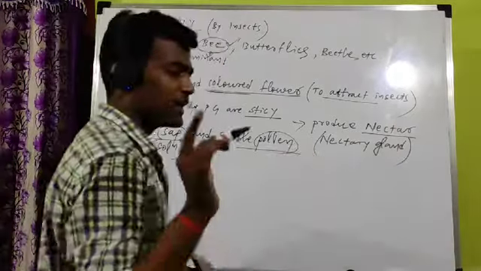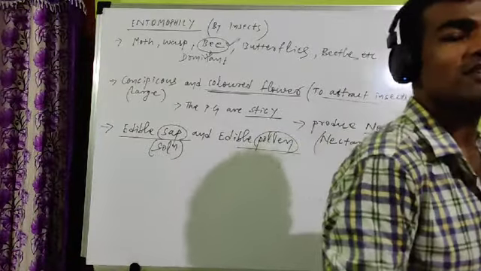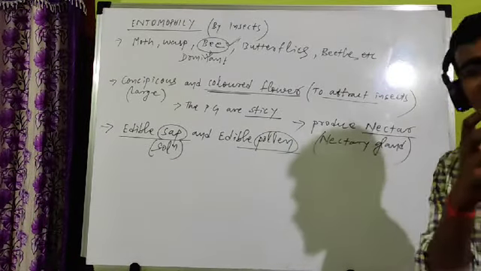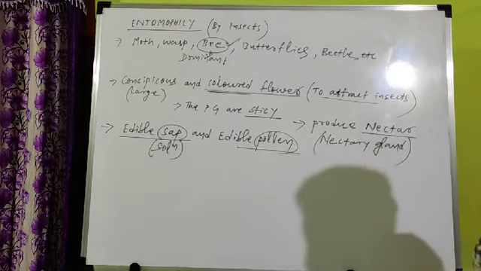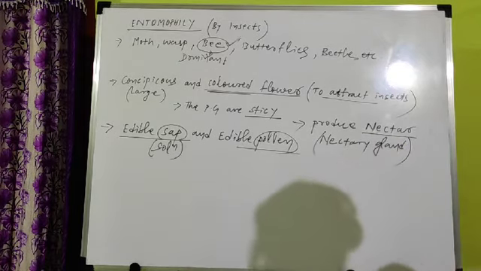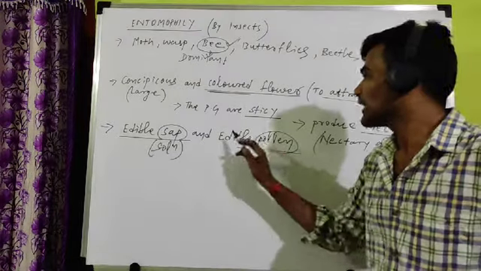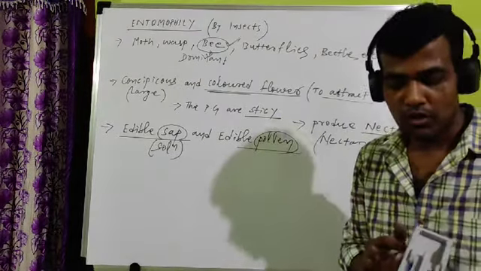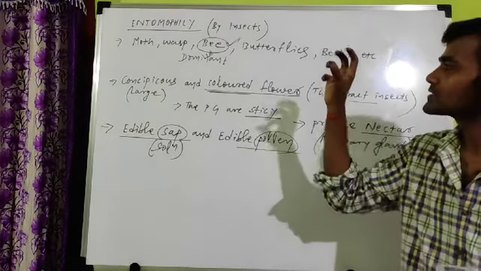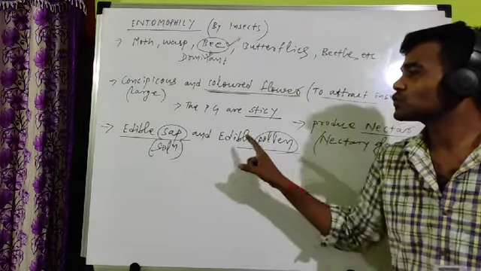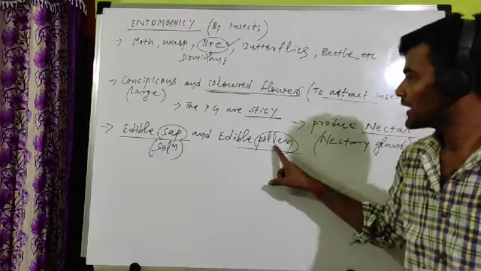The pollen grain, as we have already discussed in the pollen grain class, is rich in nutrients. Inside the pollen grain many nutrients are present, like starch, carbohydrate, protein, fat. Edible means eatable. So the insect gets attracted towards the flower because of these two also: edible sap and edible pollen.